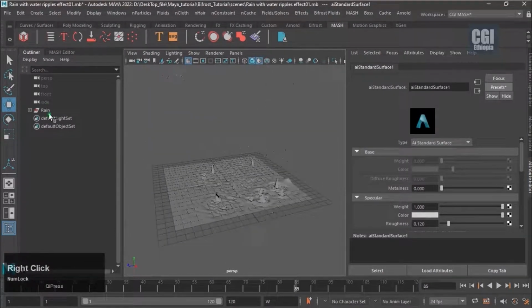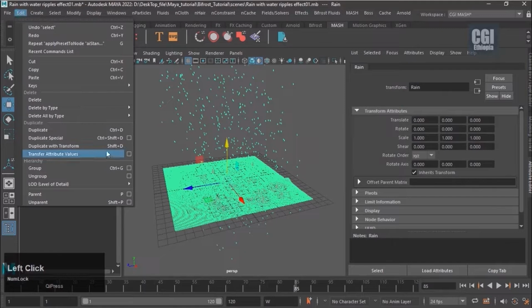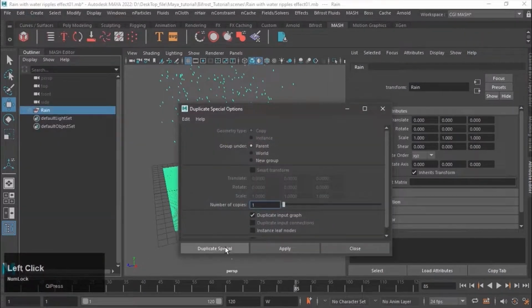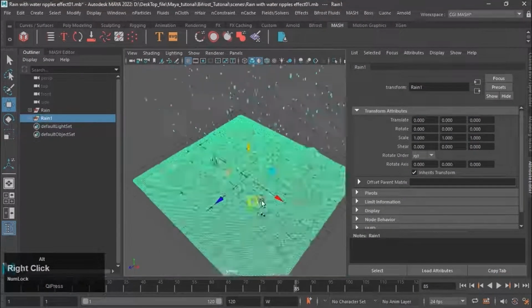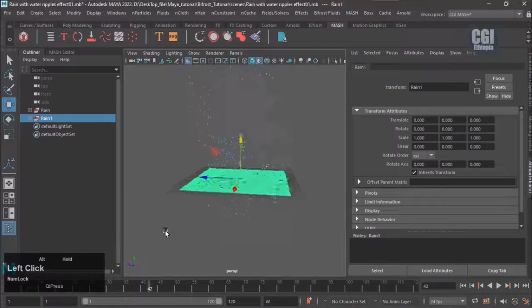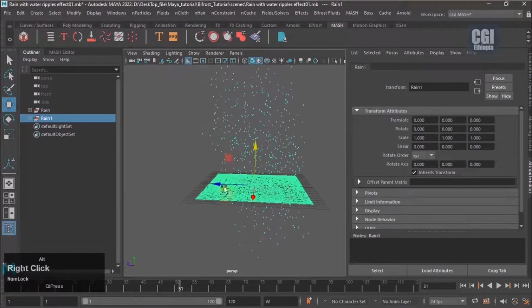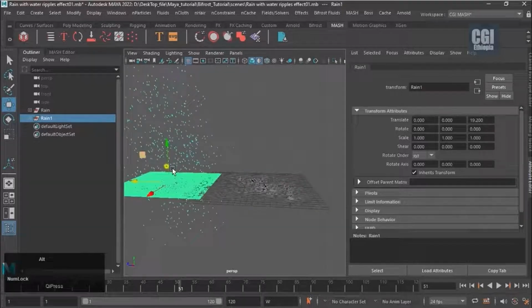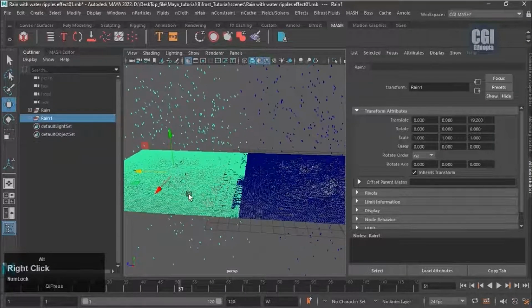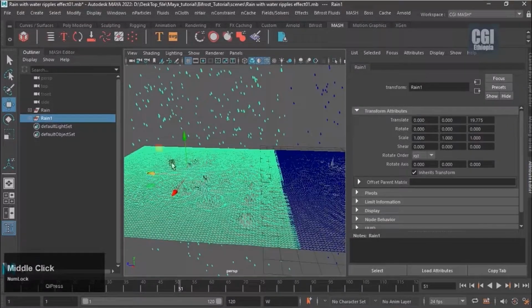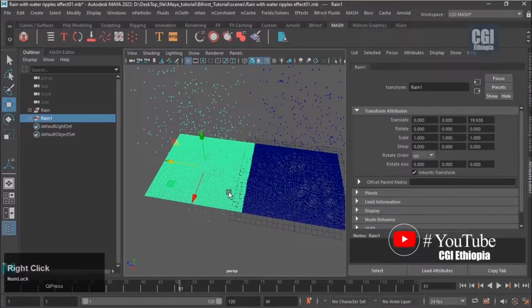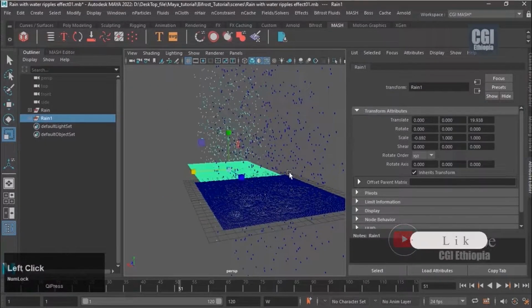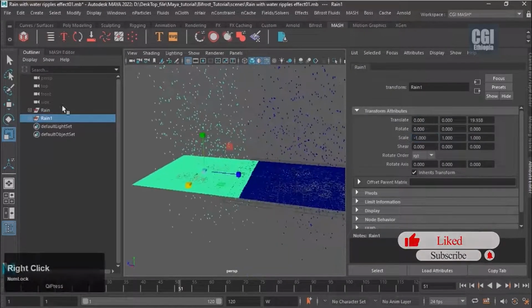Next, select the group, go to the Edit menu, click the Duplicate Special box, and make sure the duplicate input graph is selected. You adjust the duplicated group layout in this way. Also set the scale X value -1. The duplicated group should be different from the first group.